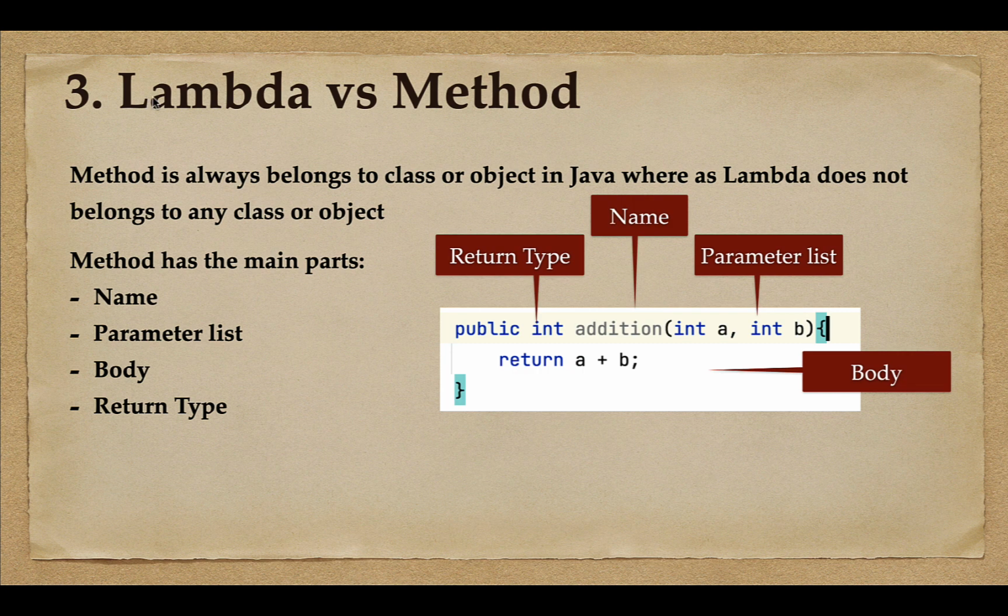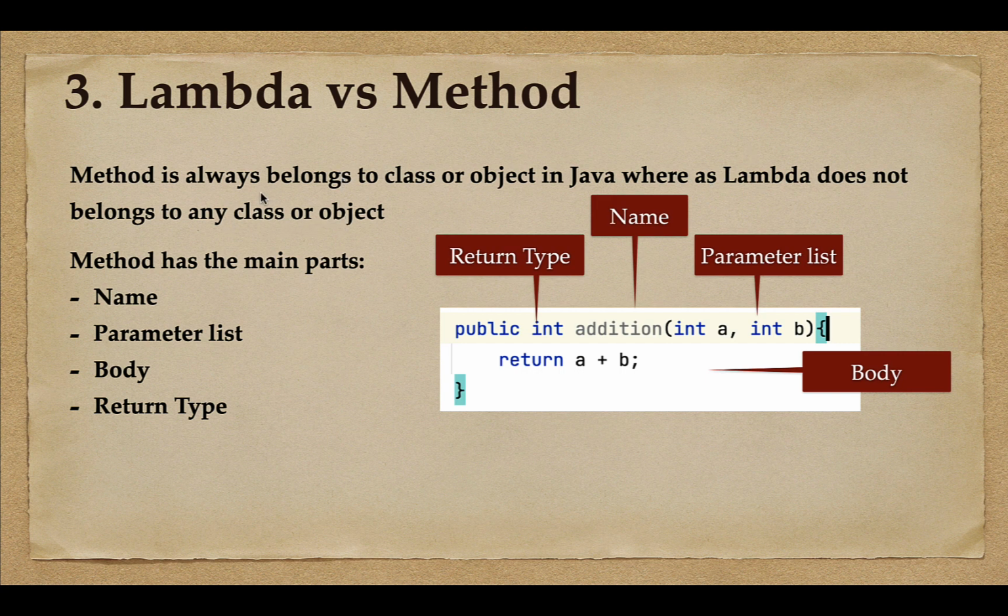The next question is lambda versus method. Sometimes beginners may confuse lambda and method. So you may get an interview question like, what is the difference between lambda and method? Well, a method always belongs to a class or object in Java, whereas a lambda does not belong to any class or object.